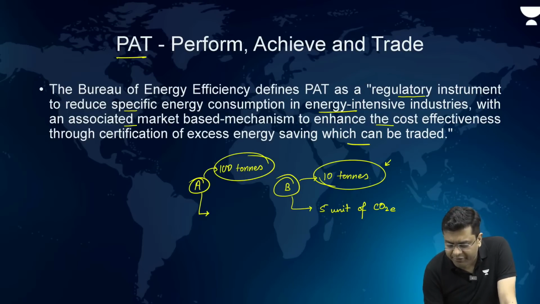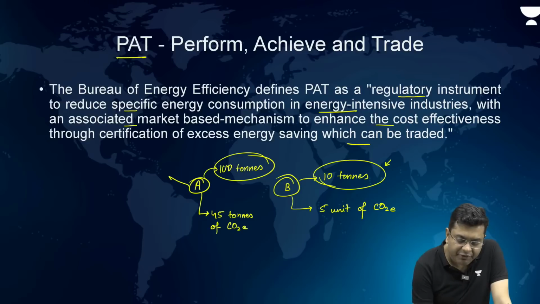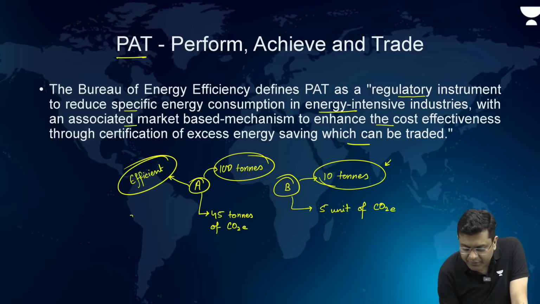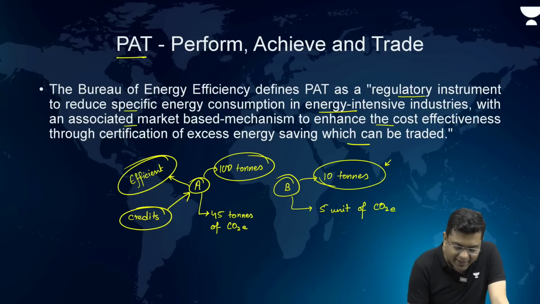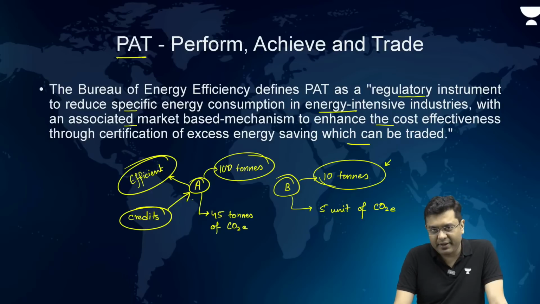But let's suppose A is efficient and A is emitting only 45 units of CO2 equivalent. That means what? A is having an efficient system of production. So, A will be provided with credits. For the reduced amount of emission, A will be provided with credits, and these credits can then be traded by A to gain some amount of monetary incentive. It can be traded in the carbon market. So, this is the crux of perform, achieve, trade.